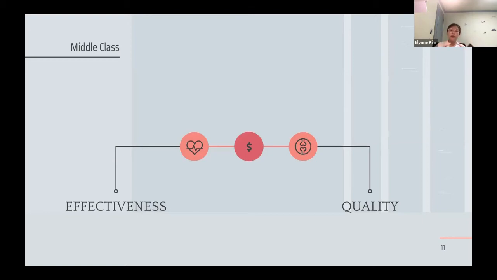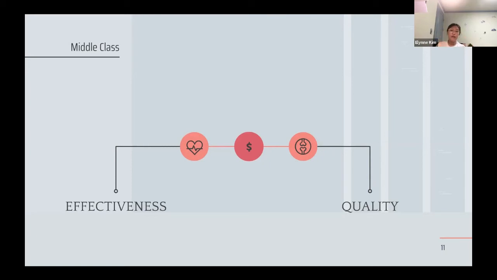However, they still have the minimal line where they can get proper treatment for the diseases that they have, and maybe get the proper diagnosis of the diseases that they have. Middle class people, this is what I describe as the most medium place where you can get a certain quality of medical technology or medical service that is provided to you.